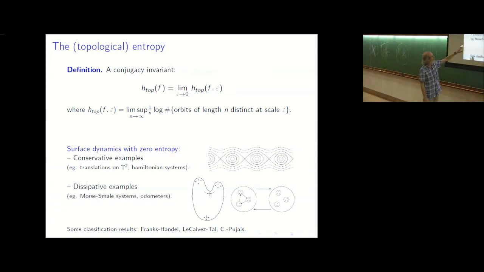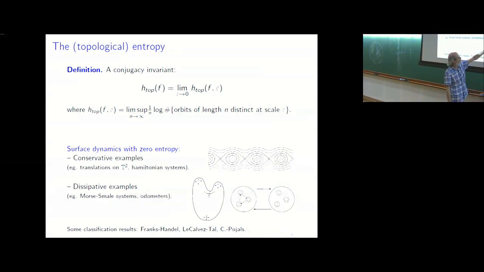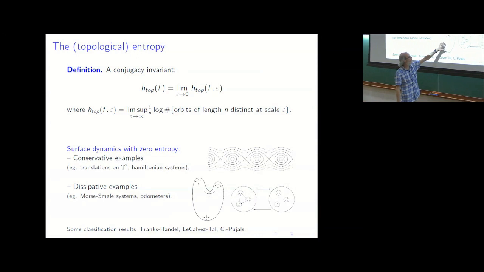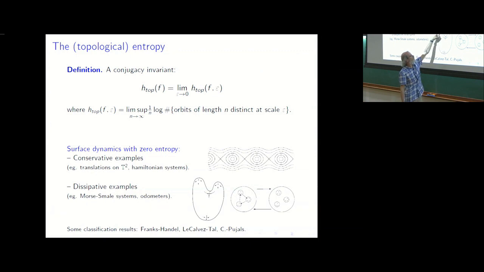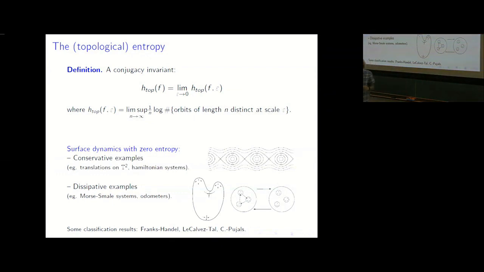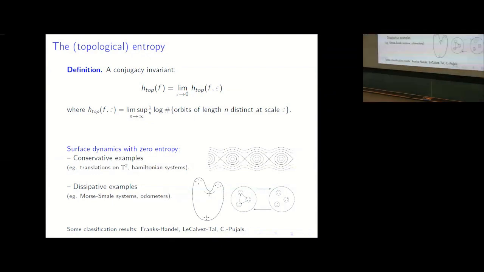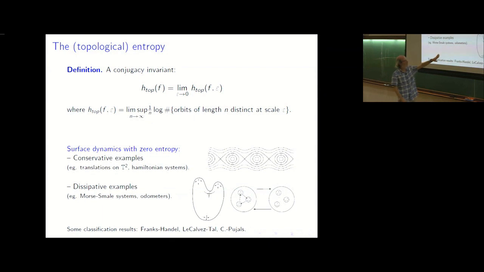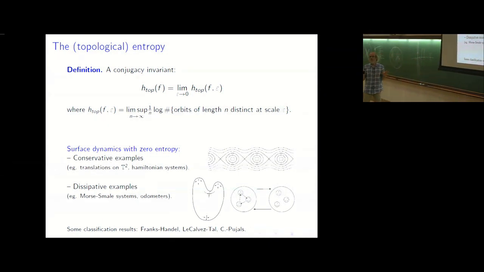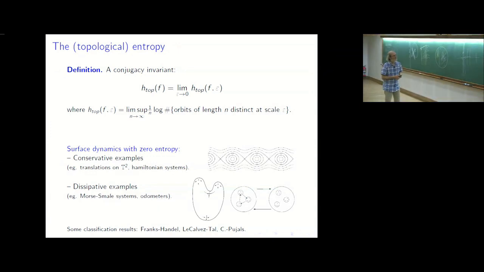You also have examples that do not preserve the volume. So for instance, this one, which represents a Morse-Smale system. Here you have a finite number of fixed points, or more generally of periodic points. So some attractors, some repellers, some saddle ones, and any other orbit dies on these points in the future or in the past. So again, the system here is very simple. So in some sense, dynamics with 0 entropy are really simple systems.